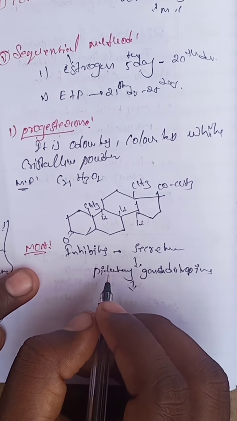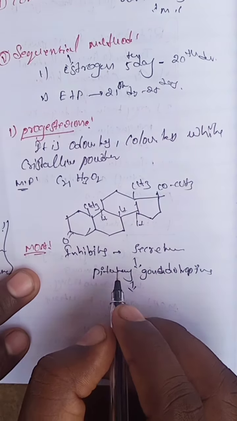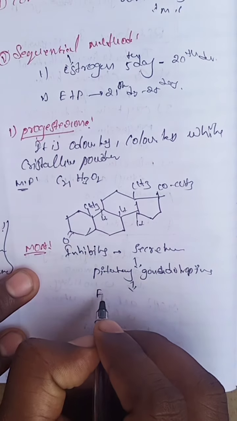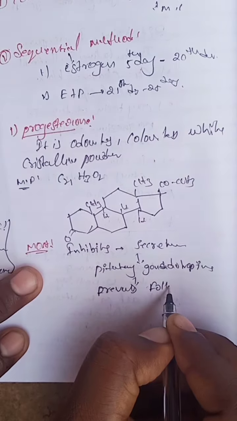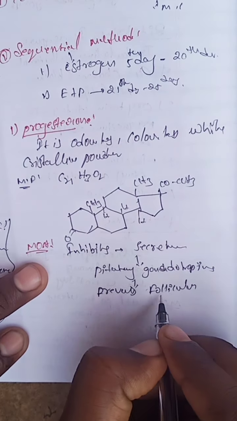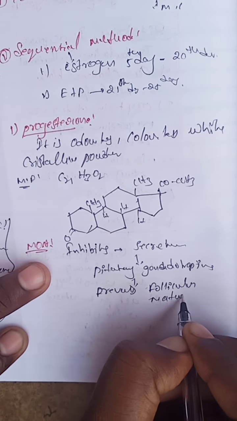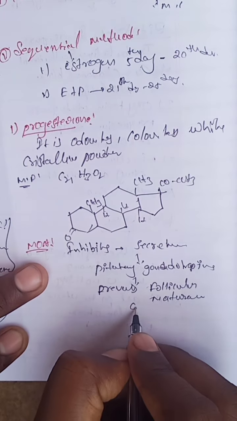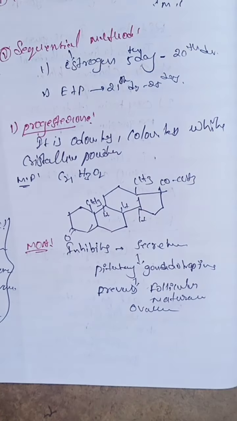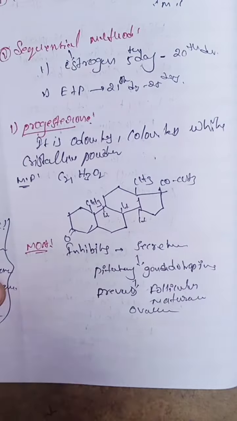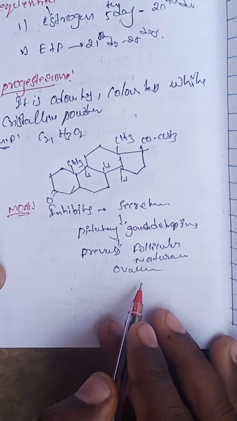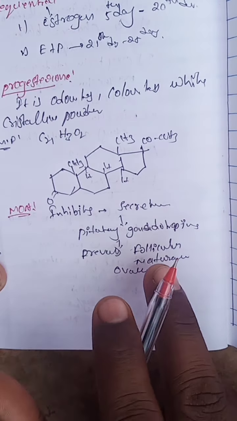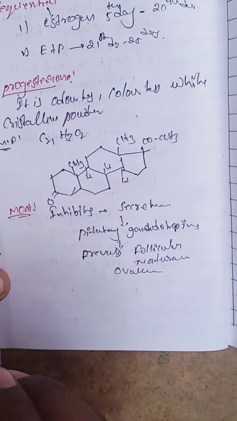So it prevents follicular maturation and also prevents ovulation. Without follicular maturation, there is no chance for ovulation, and at that moment there is no chance for a baby also. So it prevents pregnancy.